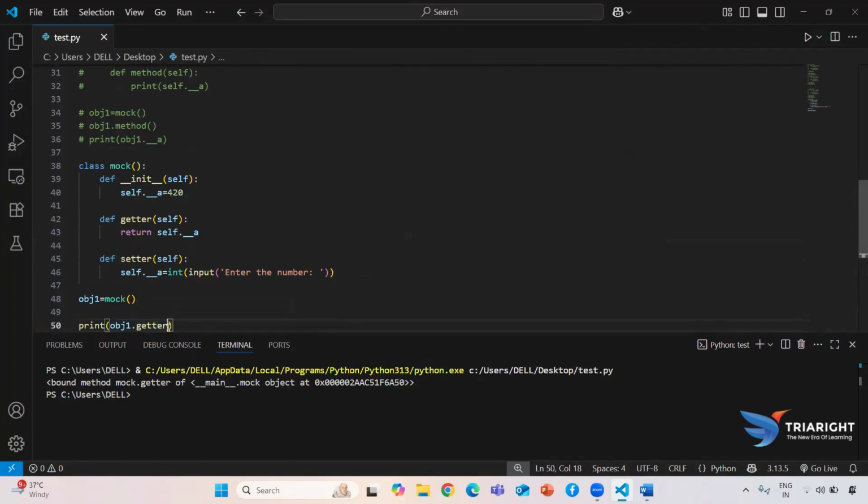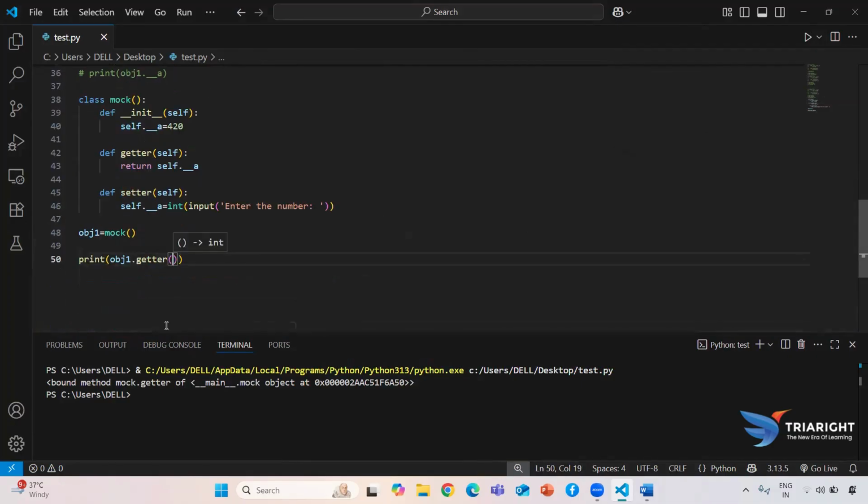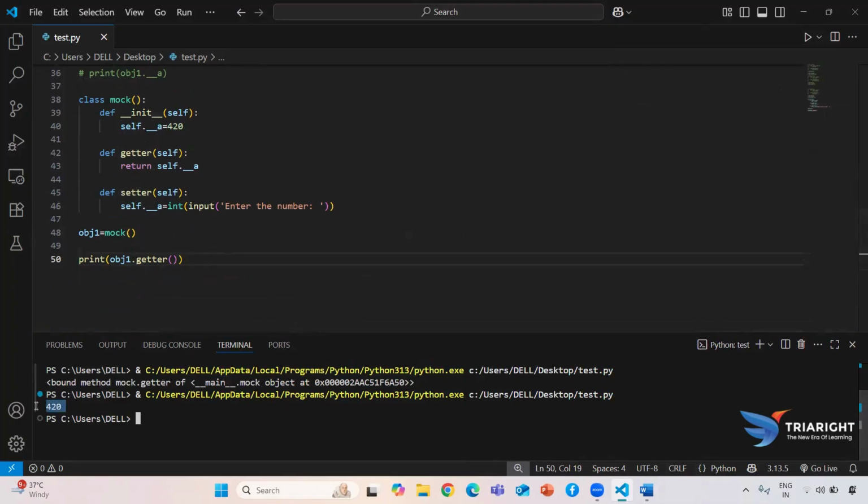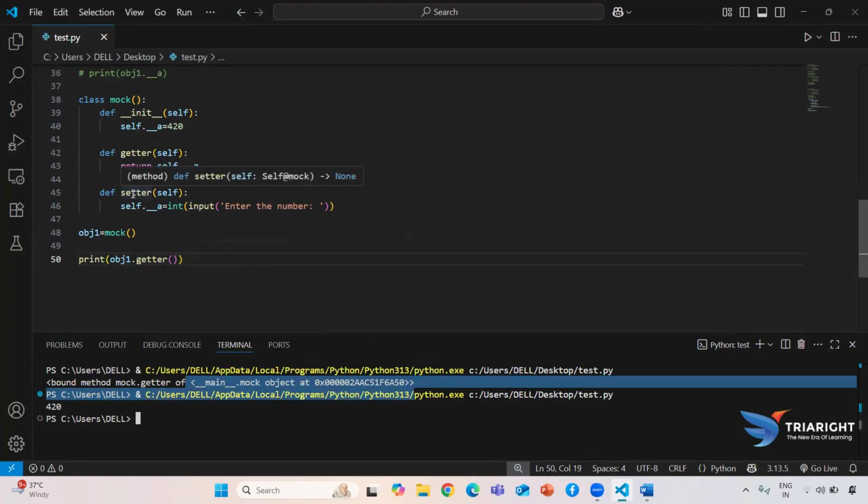Okay, because here I'm just writing that, but to get that we are trying to call this one. So now if I'm trying to call this one, it will give me the value. If I try to print only that function or method name, it will give you the address. Okay, so now I need to call this setter. Whenever I'm trying to call this one, then only it will be updating. So now I'm just trying to call this setter.